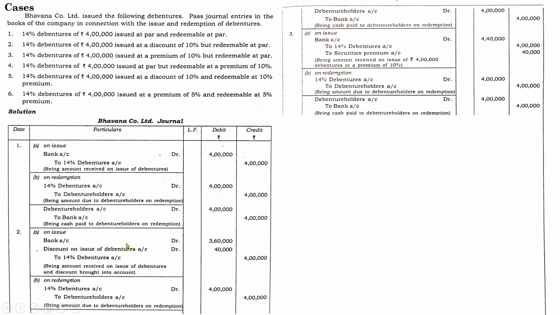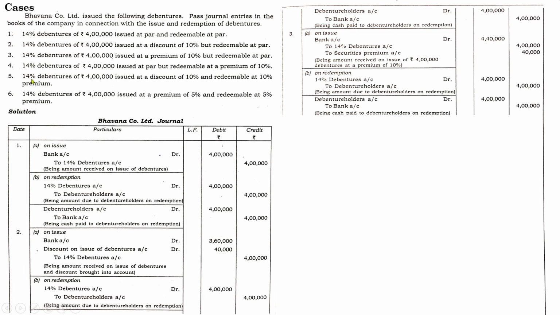Same entry we have passed in the case of second case as well as first case, because in all these three cases the redemption was at par. That is why the same entry. It may not be like that in all situations. If it is a case of redemption at premium, the situation is different. If it is redeemed at a discount, it is completely different.